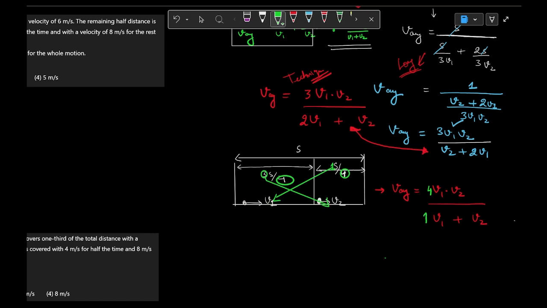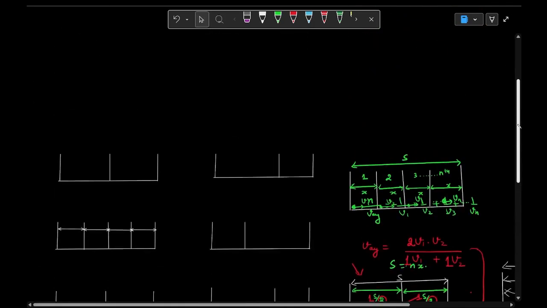So it will become 1v1 plus 3v2, and if you solve it with the long cut also, you will get the same answer, that is 4v1 into v2 by 1v1 plus 3v2. Okay, now I am taking a few more examples. We will discuss some questions also.